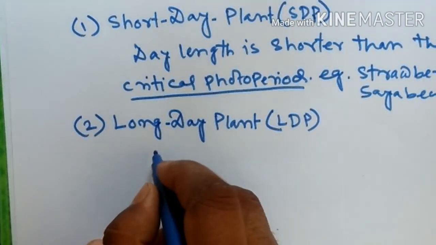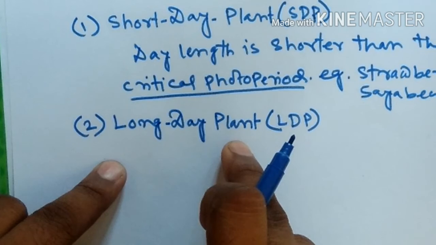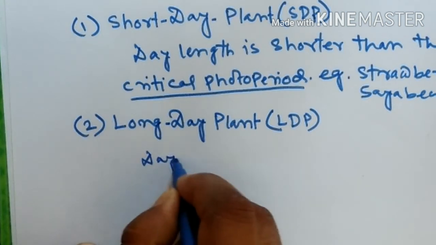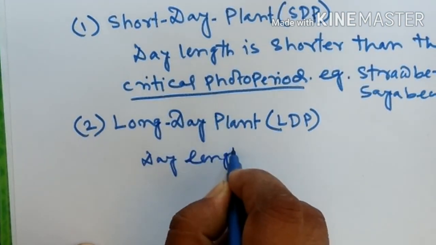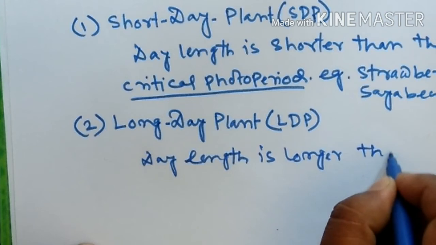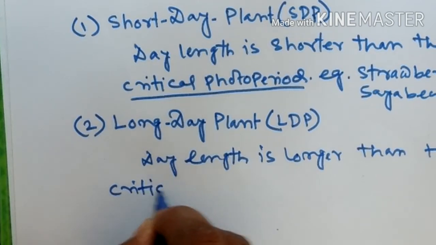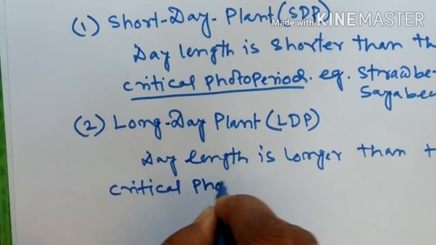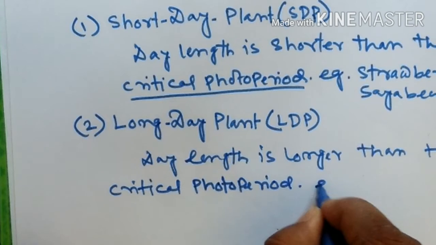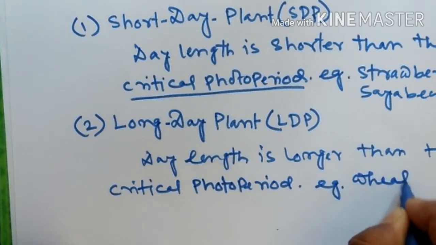Here in case of SDP, day length is shorter, but in long day plant, day length is longer than the critical photoperiod.